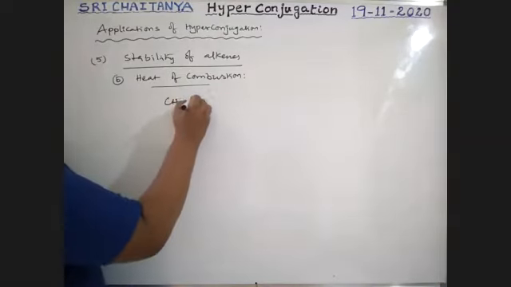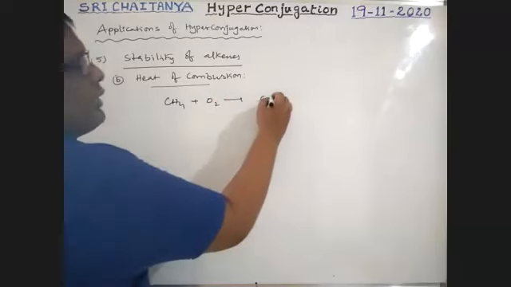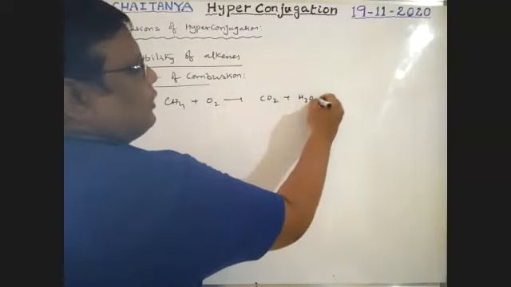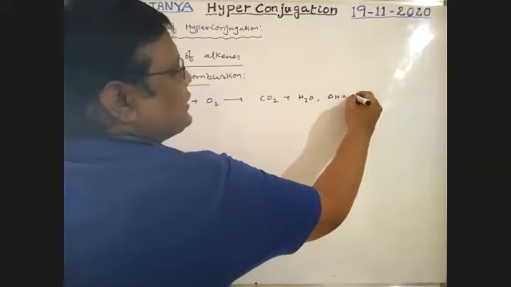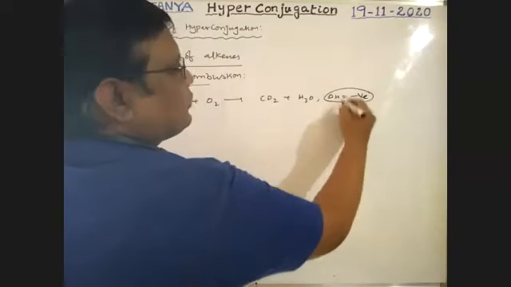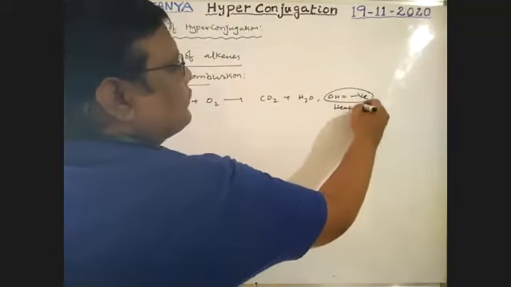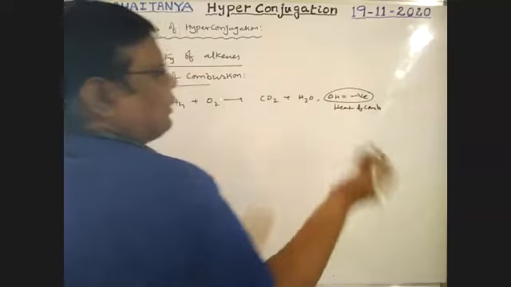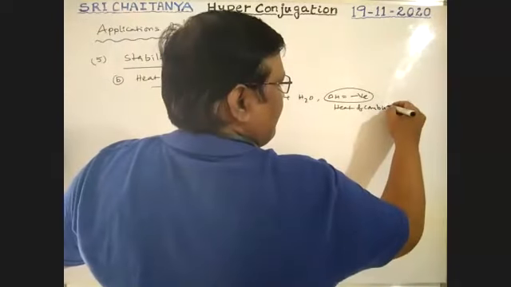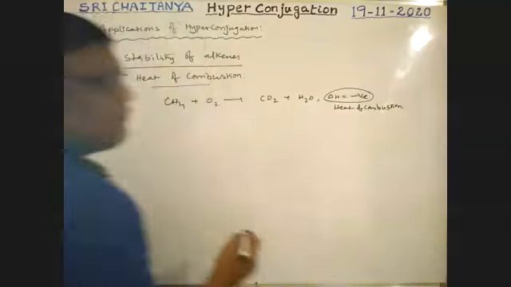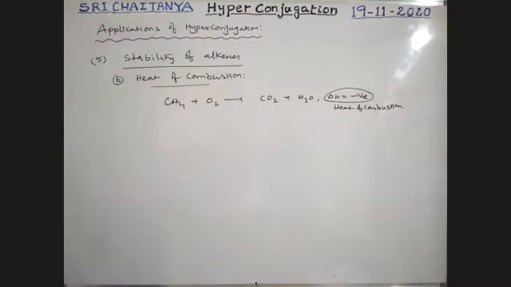For example, I am taking methane, oxygen is taken, and it gives carbon dioxide and water. Along with that, some heat energy is released, negative energy. This is heat of combustion. Already we know this from thermodynamics.